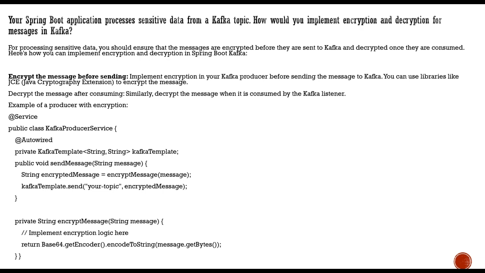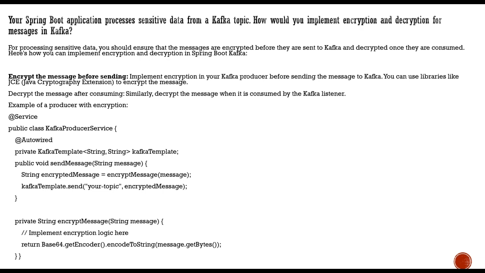So ensure that you are encrypting the message before it is sent. Implement certain encryption technologies at the producer, before it is sent to the Kafka topic. You can use libraries like JCE, the Java Cryptography Extension, which will ensure that your message is encrypted. Now, decrypting of this message happens after the consumer, consumed by the Kafka listener.